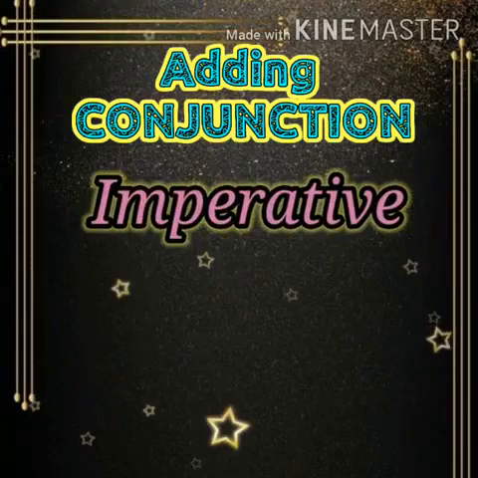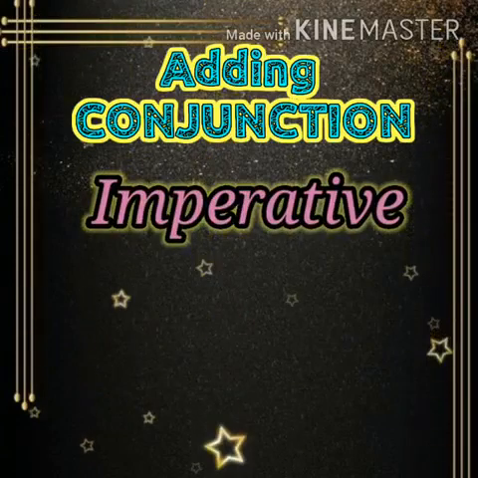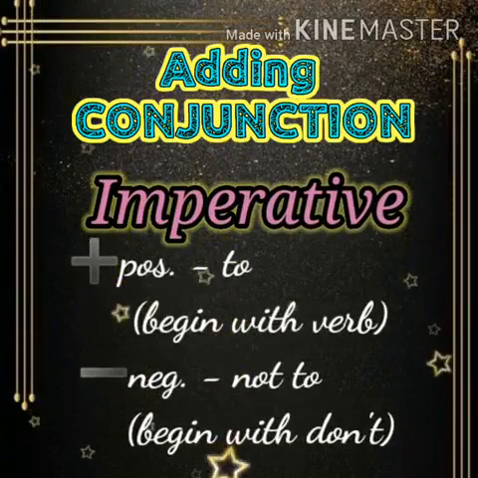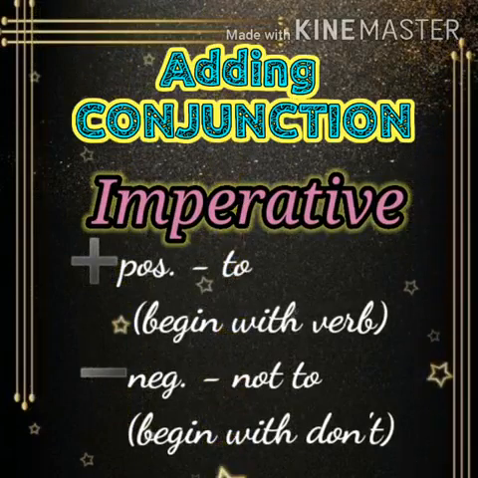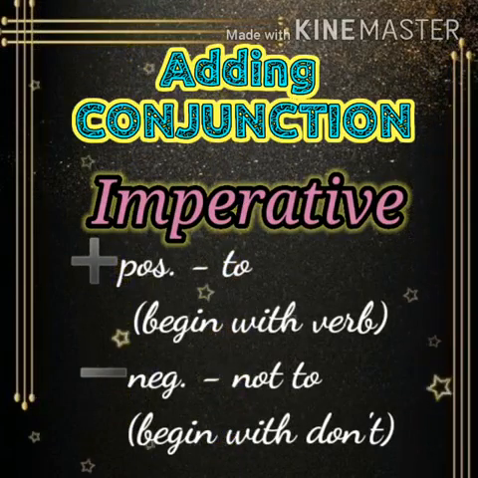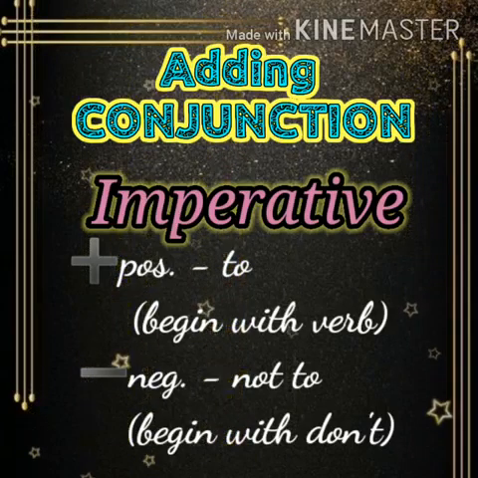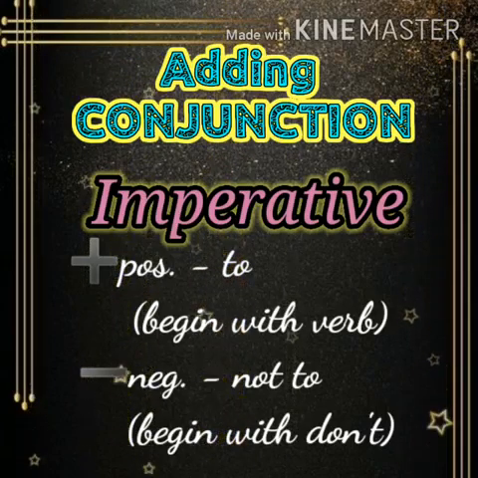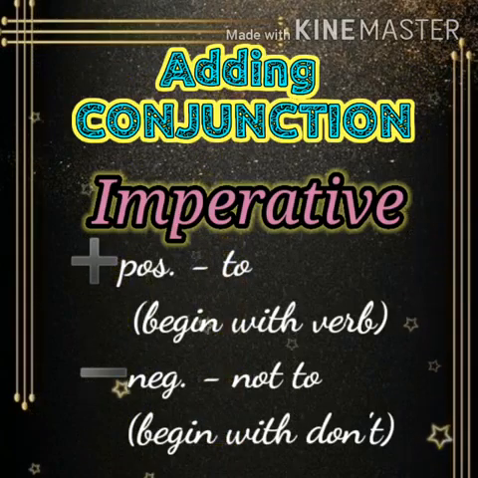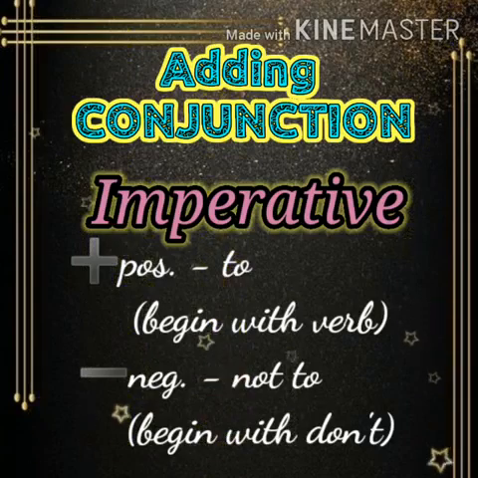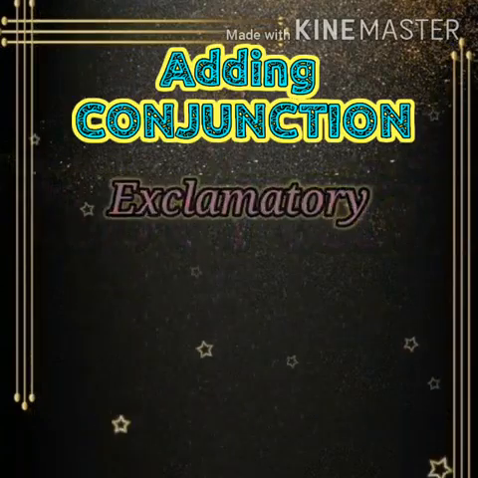Then for imperative sentences we shall take positive sentences and negative sentences. Positive sentences are the sentences which begin with a verb, and negative sentences usually begin with don't. So for positive we shall use to, and for negative we shall use not to as the conjunction. Then finally exclamatory sentences.